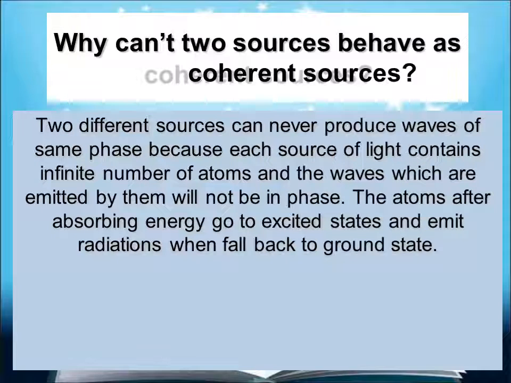So why can't two sources behave as coherent sources? If you consider two separate sources, they cannot be considered coherent sources because they can never produce waves of the same phase. Each source of light contains an infinite number of atoms, and the waves emitted by them will not be in phase. Therefore, we cannot consider two separate sources as coherent sources.